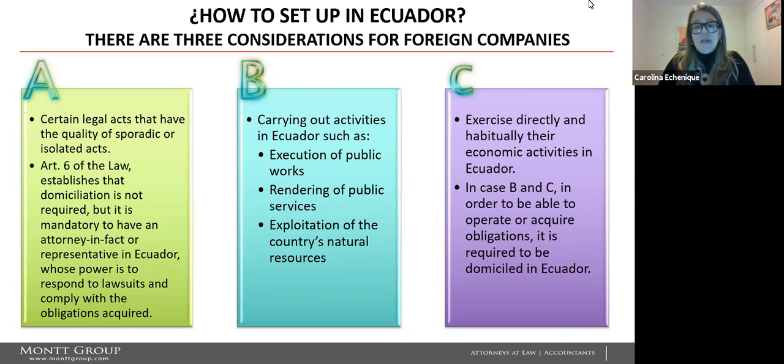The second one is for carrying out activities in Ecuador, such as the execution of public works, the rendering of public services, and the exploitation of the country's natural resources. And the final one is if you're planning to exercise directly and habitually your economic activities in Ecuador. For the second and third cases, in order to operate or acquire obligations, it is required to be domiciled in Ecuador.